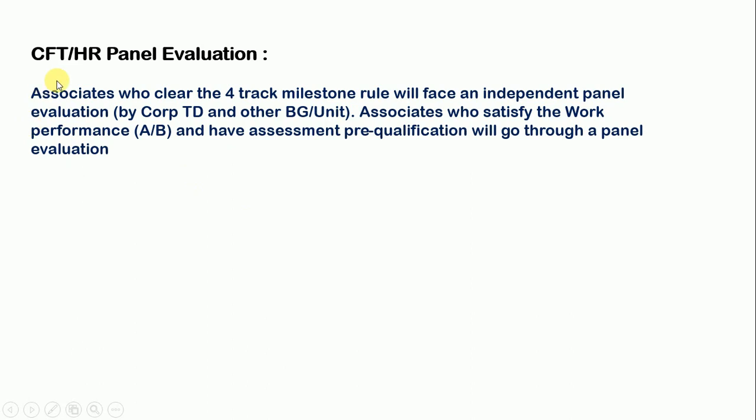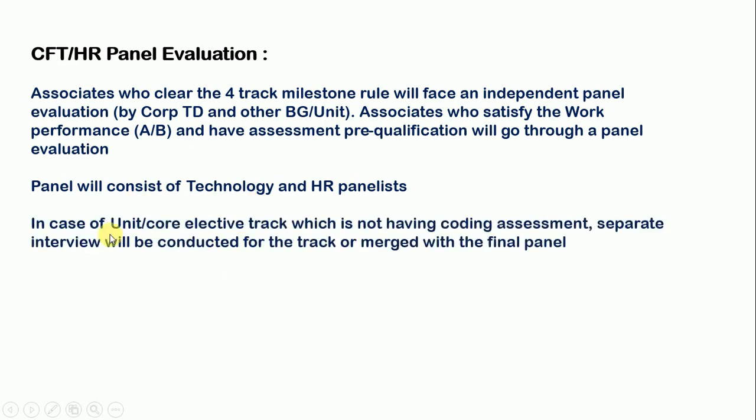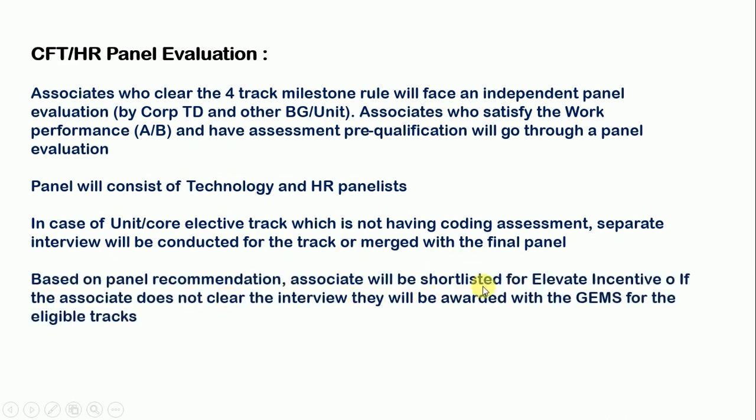Now CFT or HR panel evaluation. Associates who clear the 4-track milestone rule will face an independent panel evaluation by core PD and other PG or unit. Associates who satisfy the work performance A or B band and have assessment pre-qualification will go through panel evaluation. The panel will consist of technology and HR panelists. In case of a unit or core elective track which does not have a coding assessment, a separate interview will be conducted for the track or merged with the final interview. Based on the panel recommendation, the associate will be shortlisted for the Elevate incentive. If the associate does not clear the interview, they will be awarded JAMs for the eligible tracks.